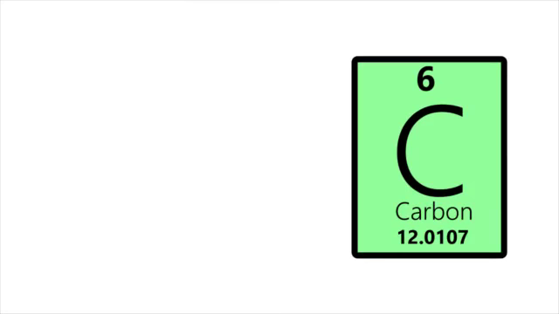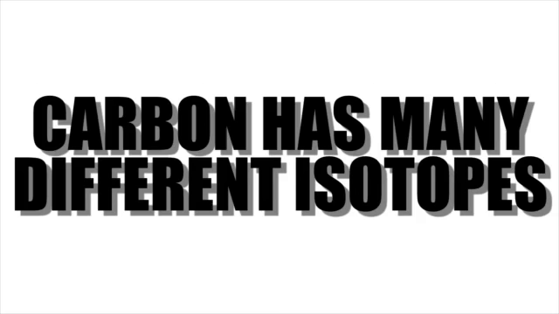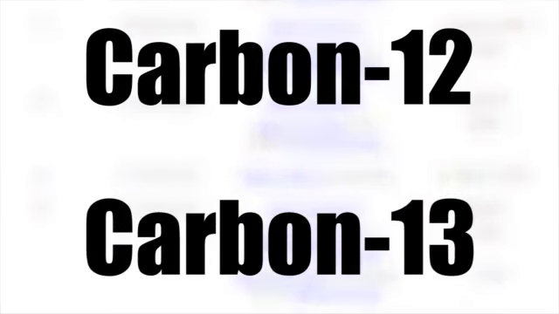Remember earlier when I briefly stated that carbon has many different forms, including diamond and graphite? Well, included in those forms are carbon's many different isotopes. In total, carbon has a total of 15 different isotopes, only 2 of which are stable, carbon-12 and carbon-13.